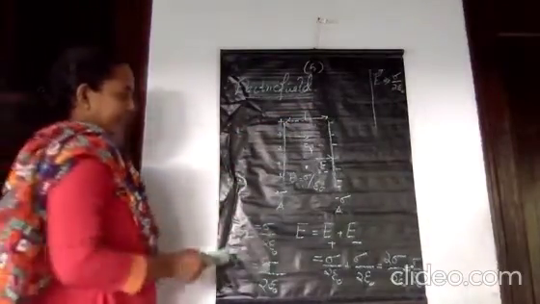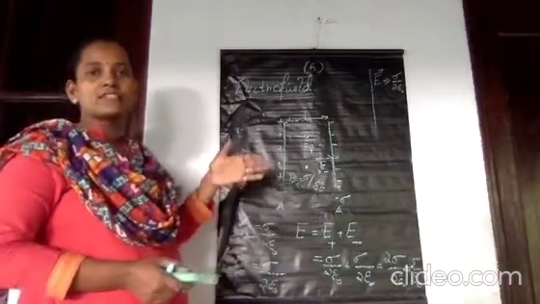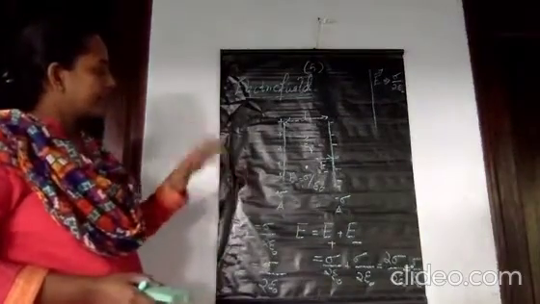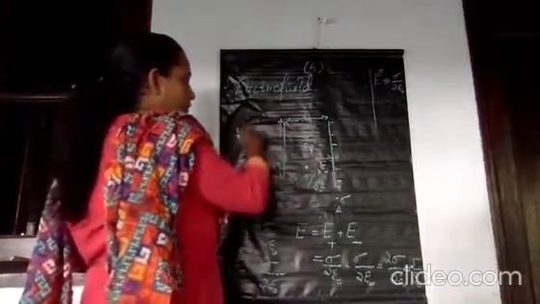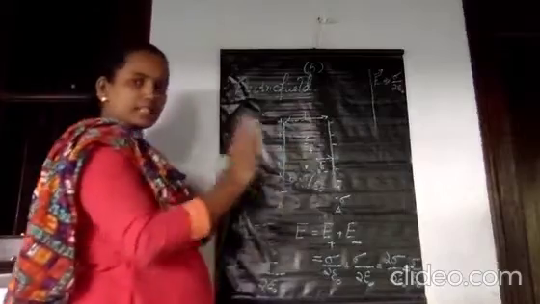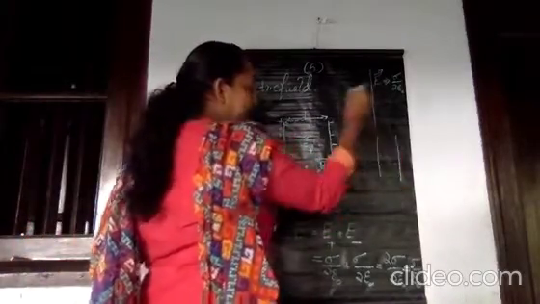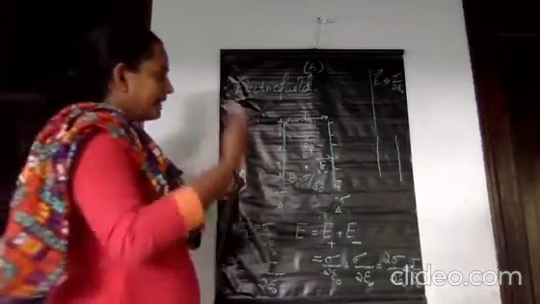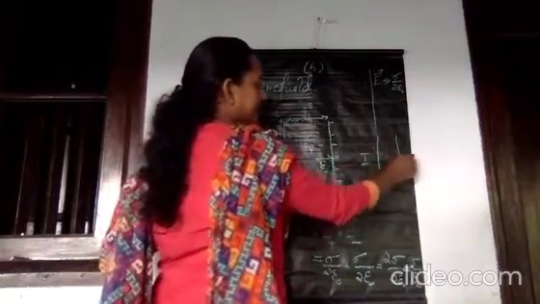And this is the answer for the electric field in between the plates of a parallel plate capacitor. But for your board exam, sometimes you will be asked to find the electric field in between the plates of this capacitor and also outside it. Outside there are two regions. Capacitor means a system of two metal conductors, and we only want to consider the region in between; outside we need not consider. But sometimes they will ask for the electric field in the outside region, that means here and here.